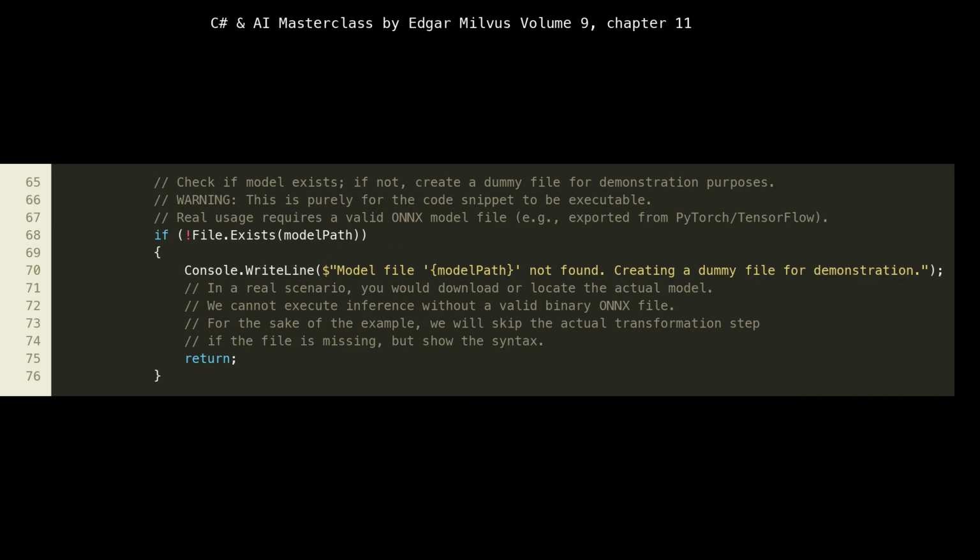This block, from lines 65 to 77, includes a crucial check for the model file's existence. The if (File.Exists(modelPath)) condition is a safeguard. If the model.onnx file isn't present, the program will print a message and exit. This is important because, unlike some ML.NET scenarios where models are trained within the pipeline, here we are loading a pre-trained ONNX model. Without the actual binary ONNX file, the ONNX transformer cannot function. The warning at line 67 emphasizes that this dummy check is purely for making the sample code runnable. Real applications must provide a valid, pre-exported ONNX model.